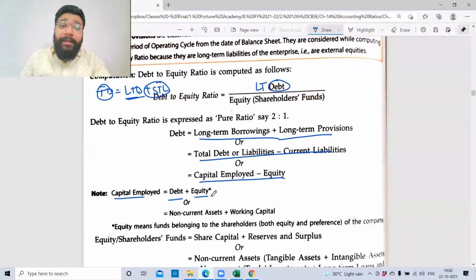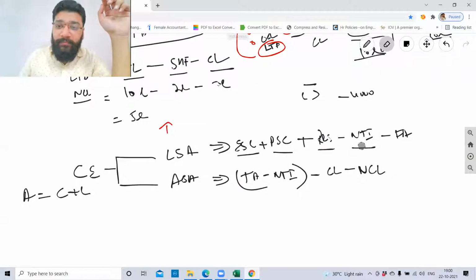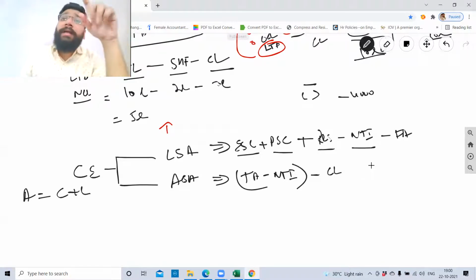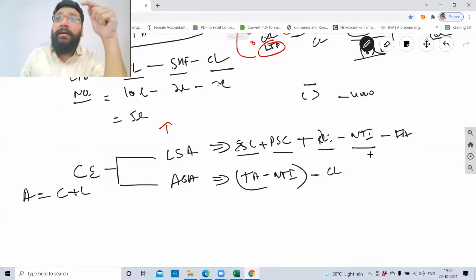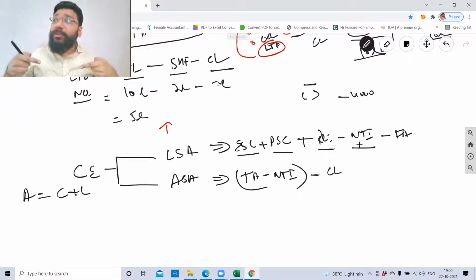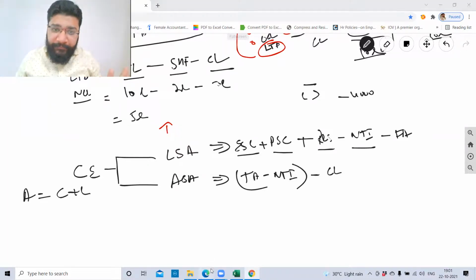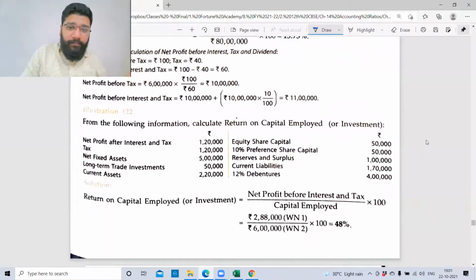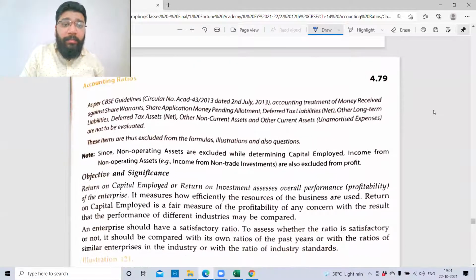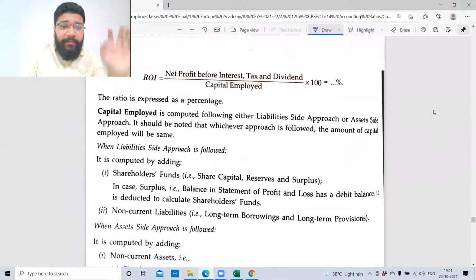I'm doing the formula for capital employed. I've not come to the debt part. So capital employed is debt plus equity. Actually, when I'm talking about capital employed here, I'm talking about pure capital. The capital employed in the context of ratios, I'm going to still discuss. I'm trying to make things clear for you. Now understand very carefully.